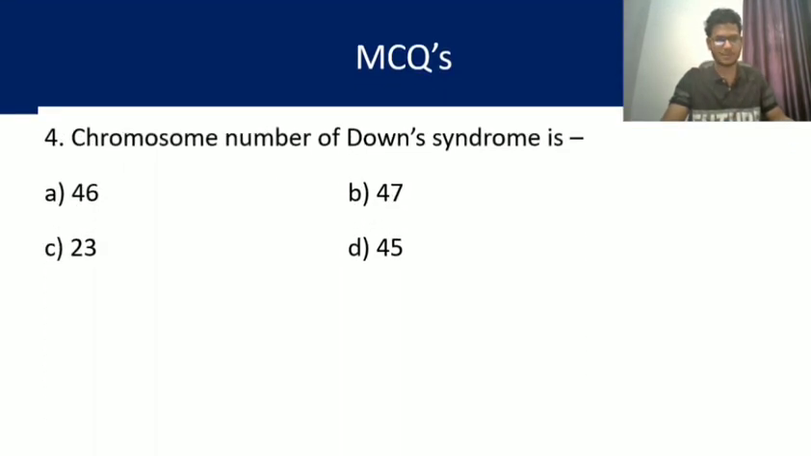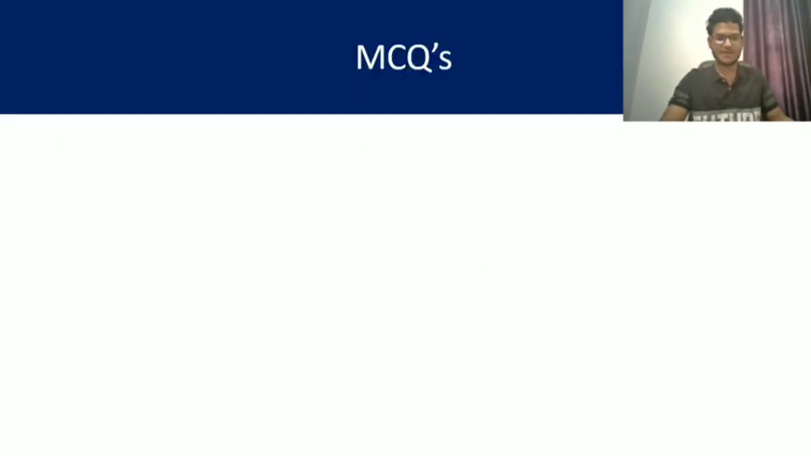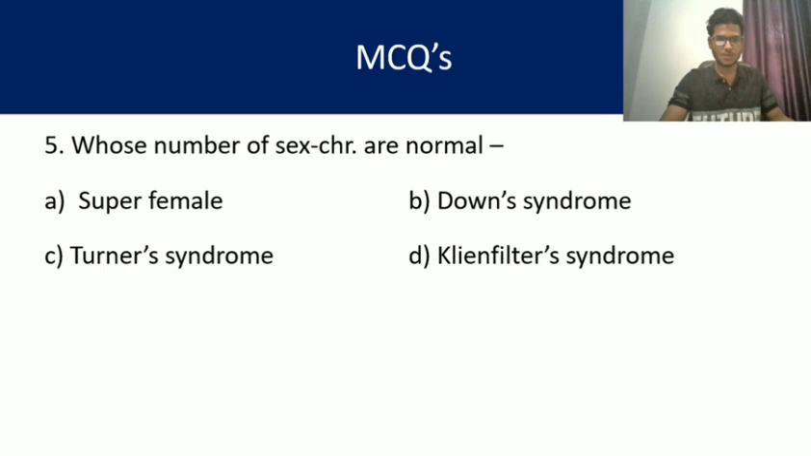Question number 4. Yes, chromosome number of Down syndrome is. So an extra chromosome, extra autosome is present. That is why in place of normal 46 number of chromosomes, there is 47 number of chromosomes, my friends. So the answer is B. Question number 5. Whose number of sex chromosome are normal?